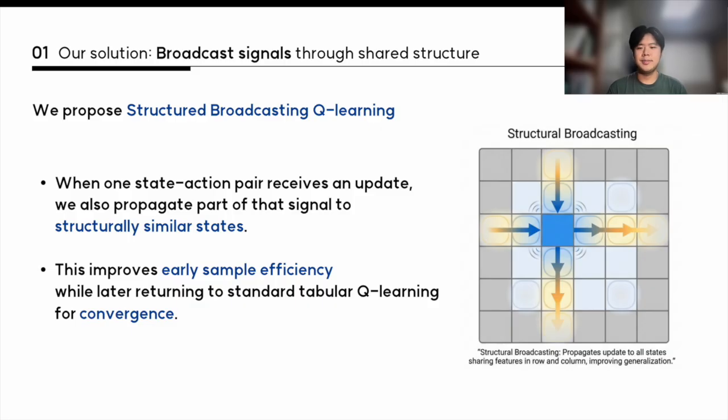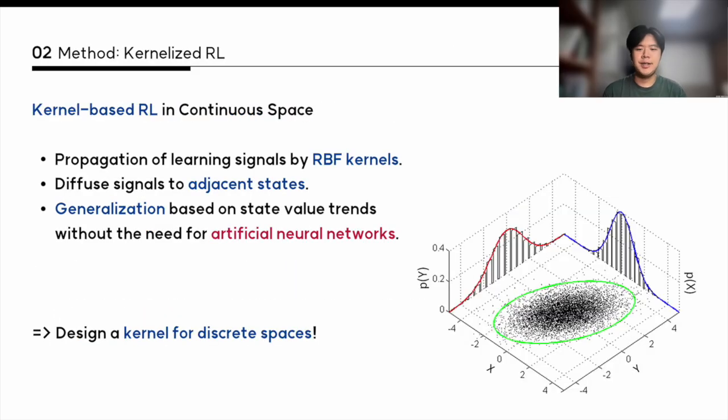The key idea is simple. When one state action pair receives a TD update, we propagate part of the learning signal to structurally similar states. The goal is to improve early sample efficiency. This idea is inspired by kernel-based RL in continuous space. With kernels such as the RBF kernel, nearby states can share learning signals according to a distance metric. Our contribution is to adapt this idea to discrete state space.